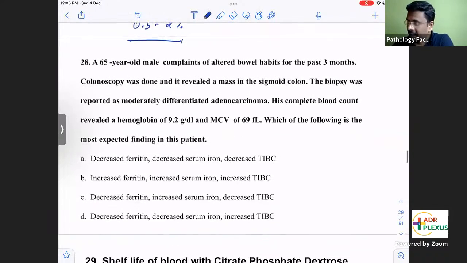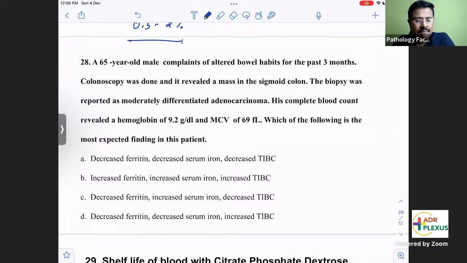Now see this. A 65-year-old male complains of altered bowel habits for the past 3 months. Colonoscopy revealed a mass in the sigmoid colon. The biopsy was reported as moderately differentiated adenocarcinoma. His complete blood count revealed hemoglobin 9.2 g/dL and MCV of 69 fL.